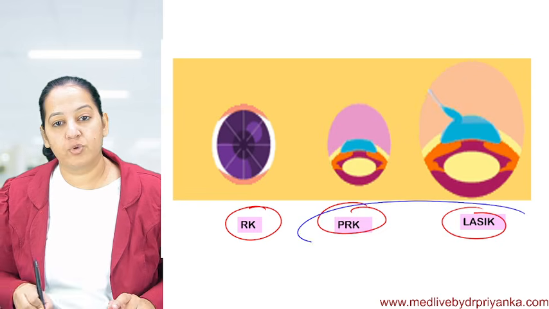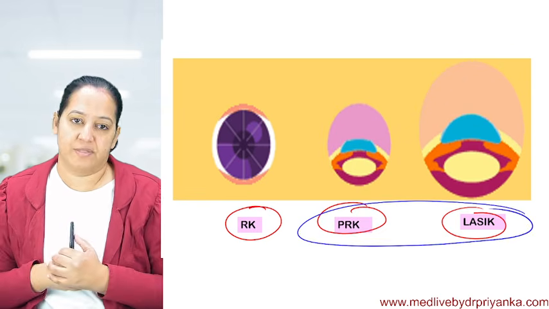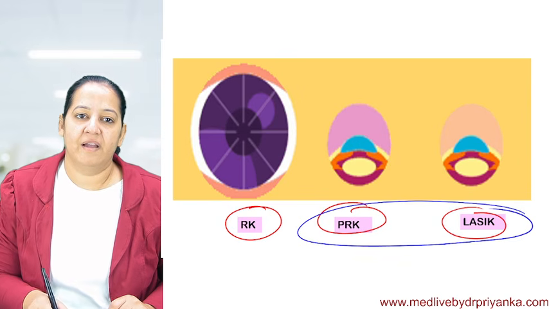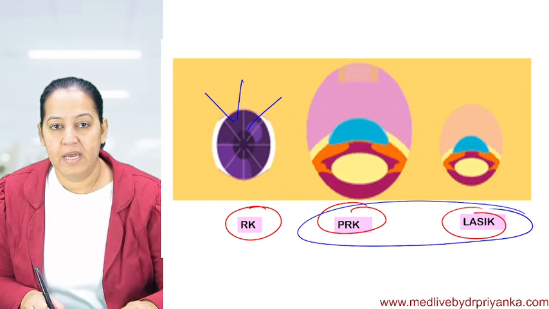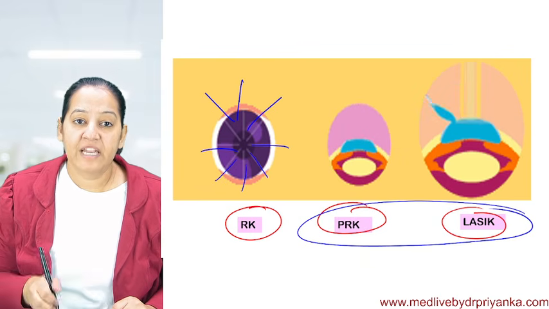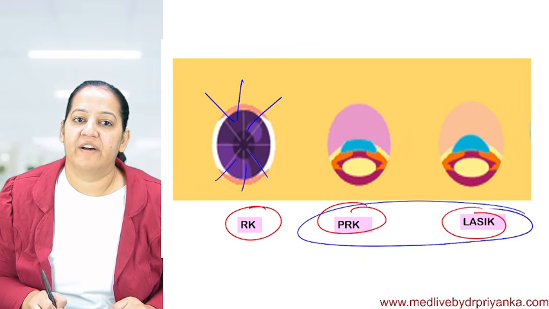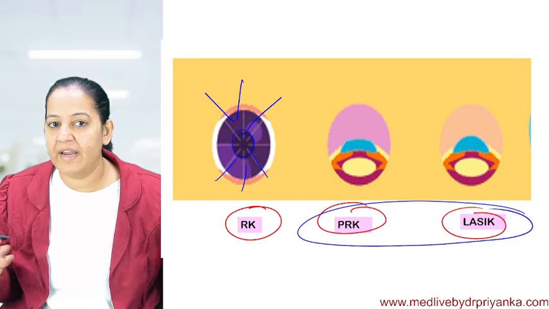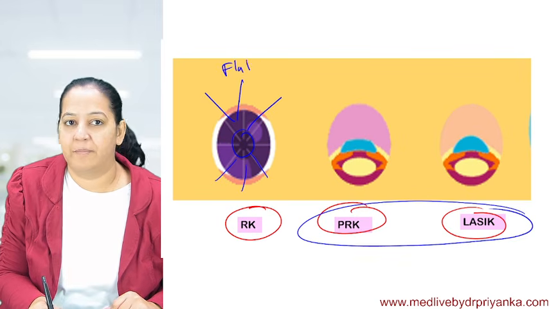PRK and LASIK are the 2 types of laser based ablations. Appreciate the videos one by one. See, in RK, we are giving radial incisions. Can you appreciate the radial incisions in the cornea up to 90% thickness, leaving the central 4 mm optic area free? Because of scarring, it leads to flattening. So here the cornea becomes flat.